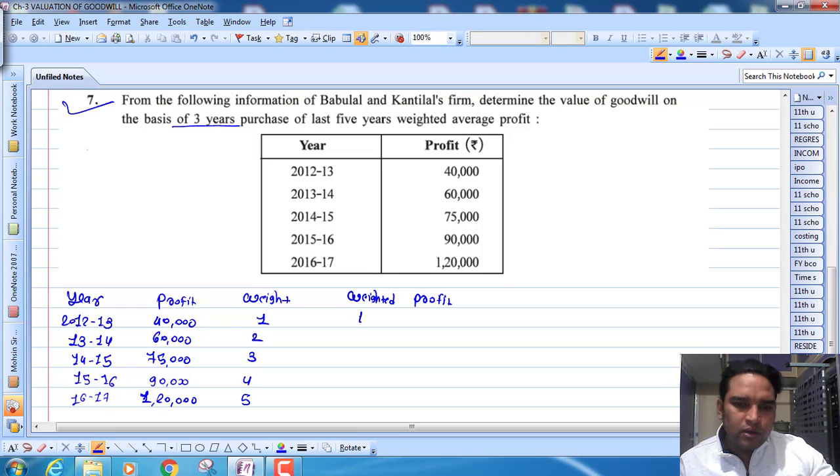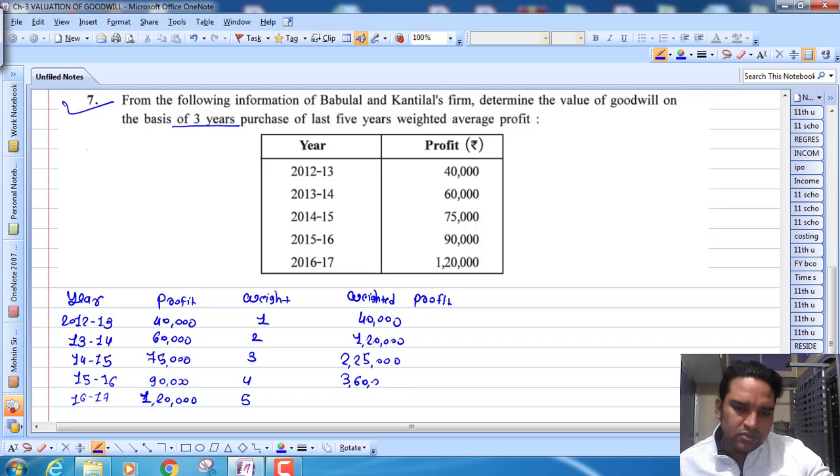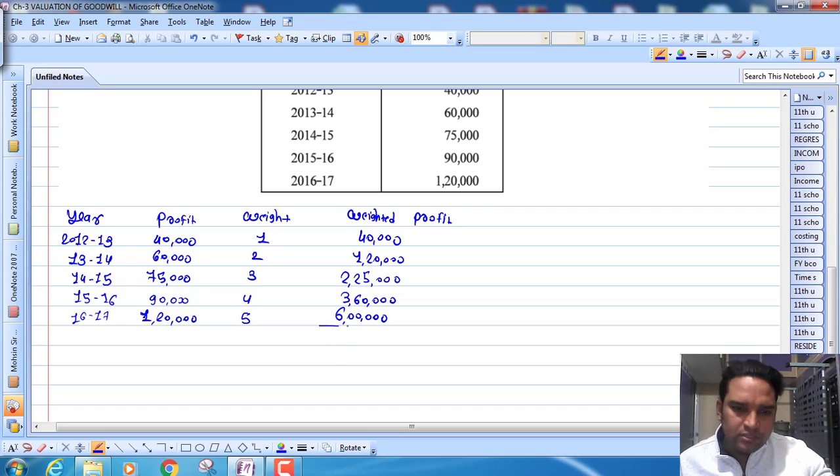So 40,000 into 1, 40,000. 60,000 into 2, 1,20,000. Then 75,000 into 3, 2,25,000. 90,000 into 4, 3,60,000. And 1,20,000 into 5, 6 lakhs. Now take the total of this, right?